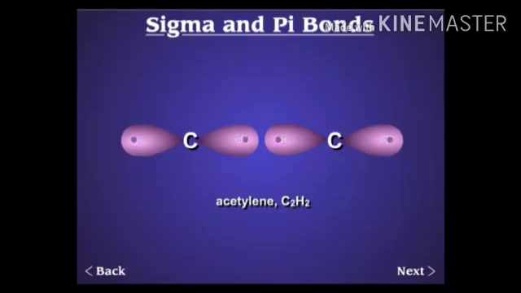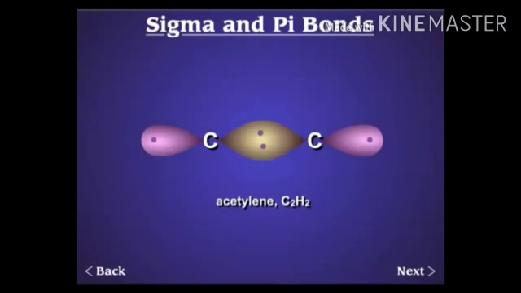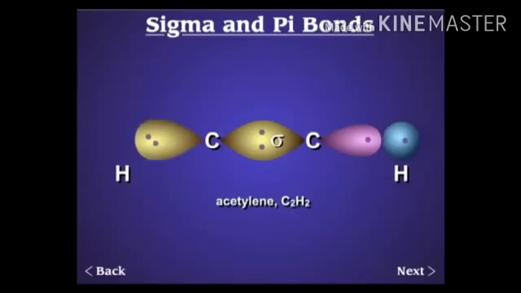As a sigma bond is present between the hydrogen atom and the carbon atom, there is end-to-end overlapping of atomic orbitals, and one sigma bond is present between the two carbon atoms, which is also formed by end-to-end overlapping of atomic orbitals. Now, after forming three sigma bonds, two multiple bonds are also present between the two carbon atoms, that are two pi bonds, which are formed by sidewise overlapping.